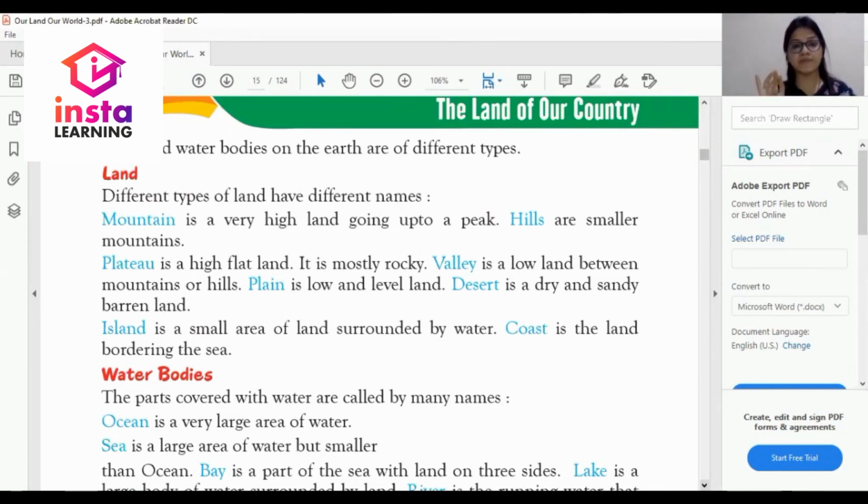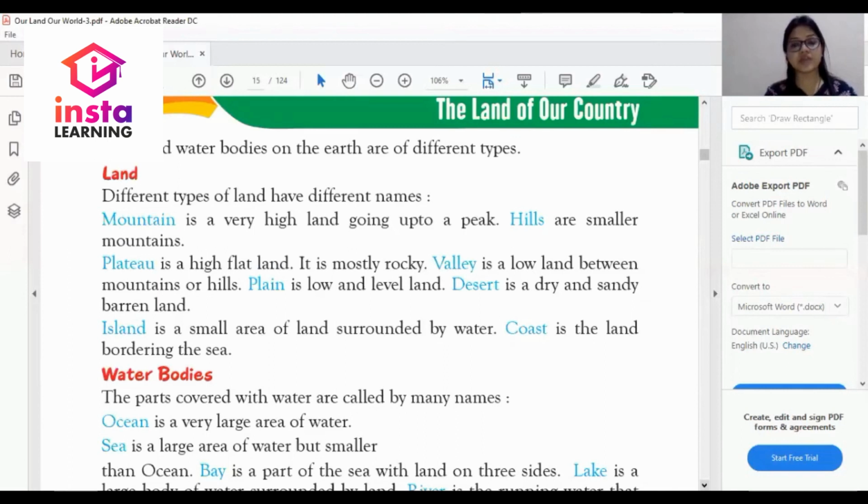Number three, plateaus, which is high flat land and mostly it is rocky. Number four, valley. Valley is lowland between mountains and hills. Number five, plains. Plain is low level land. Number next, desert is a dry and sandy barren land.